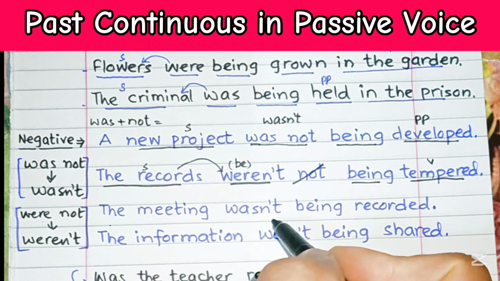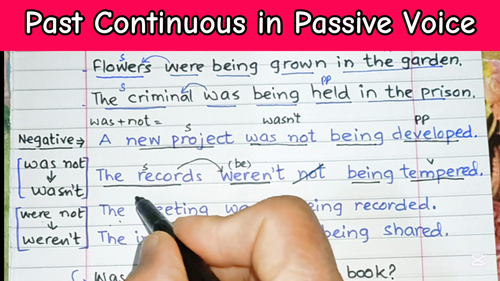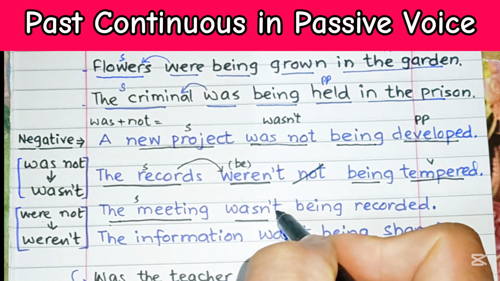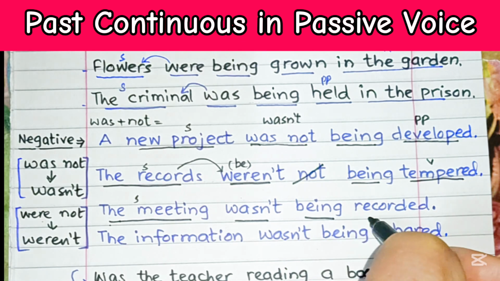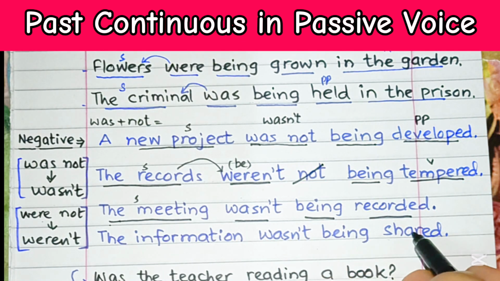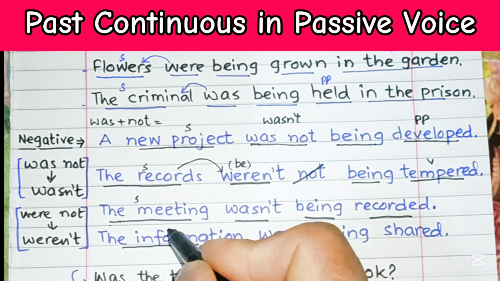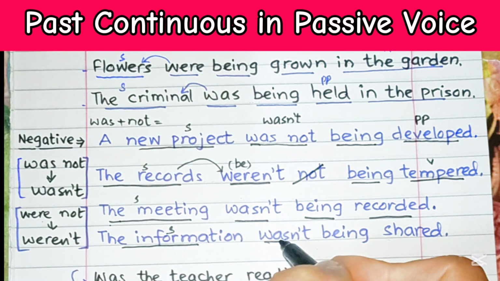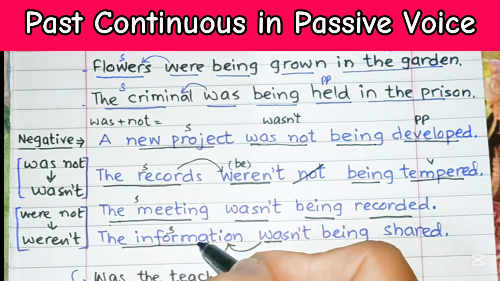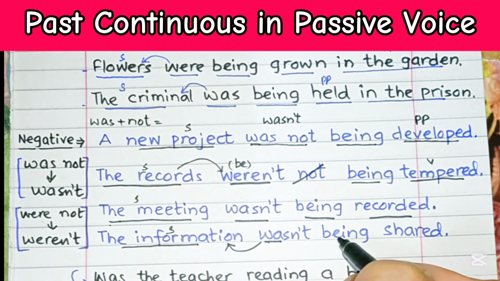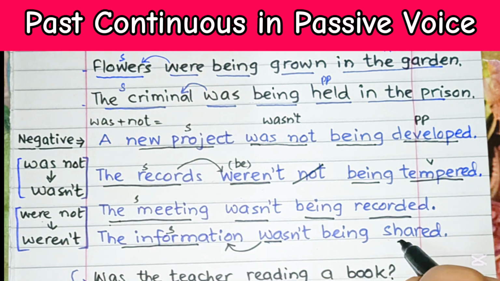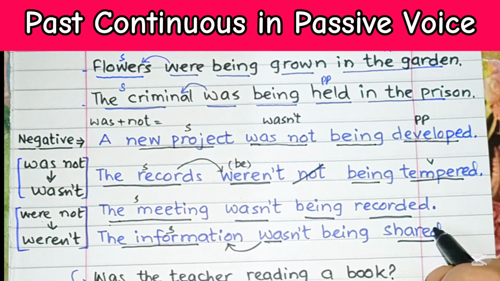Over here, the meeting wasn't being recorded. The meeting is the subject, and wasn't is the form of be with not, then being, and then the past participle recorded. The information wasn't being shared. So over here, the word information is the subject of the sentence, and then this is the form of verb be, and that matches the subject information. The information was not being shared, or the information wasn't being shared, and this is the main verb in past participle form.